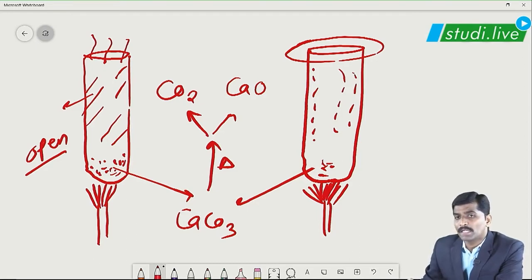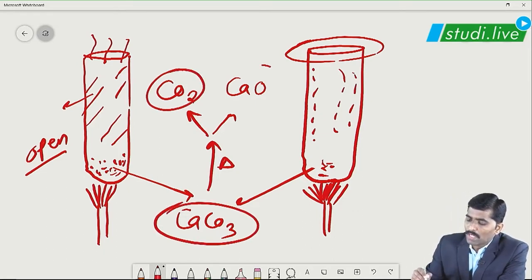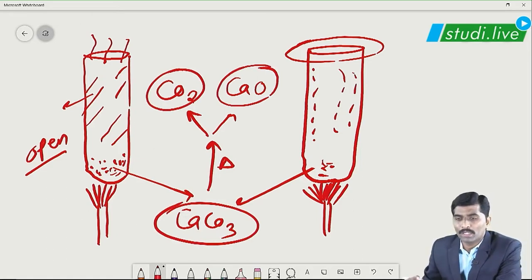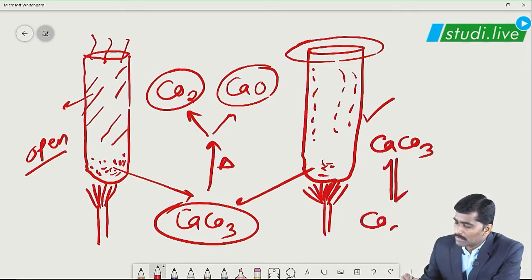They will remain inside the test tube only. Simultaneously, calcium oxide and calcium carbonate, two solids, are present in this test tube, but after some time the quantity of all these three substances, that is calcium carbonate, CO2 and calcium oxide, will become constant in the second test tube. So what I can show is CaCO3 in equilibrium with CO2 plus calcium oxide.